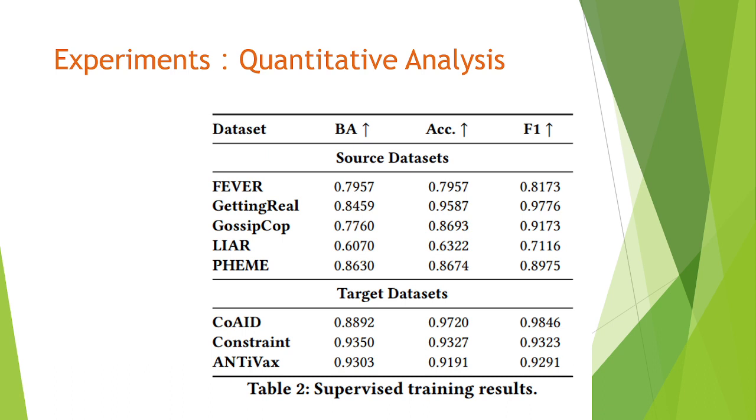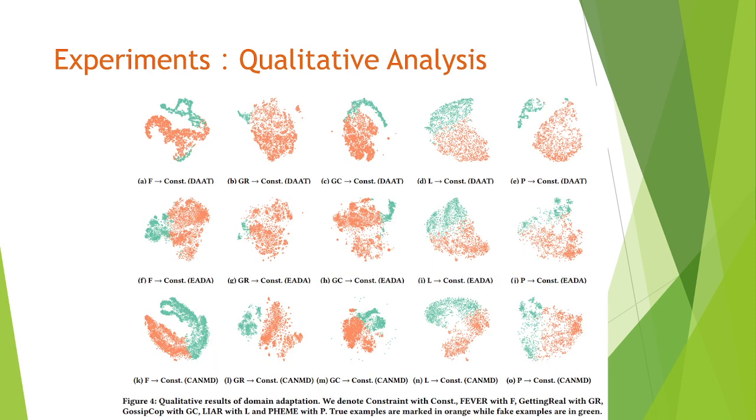This is because the dataset contains overwhelmingly true examples, and by only predicting one class, the model still achieves over 0.9 accuracy. And this is the qualitative analysis.